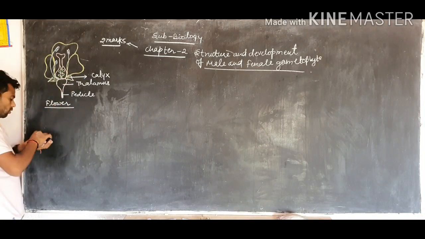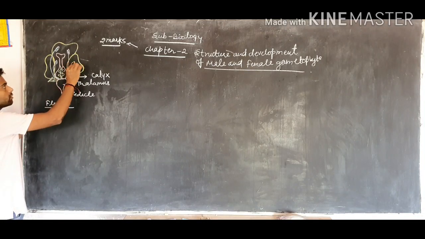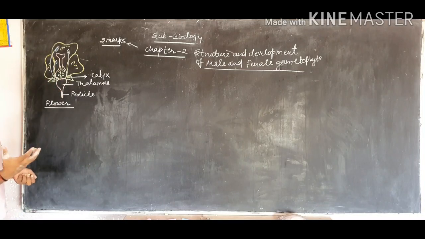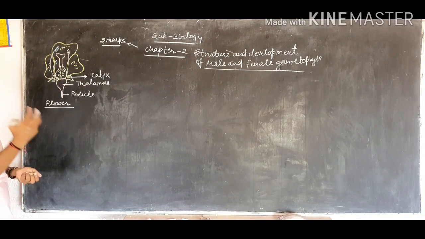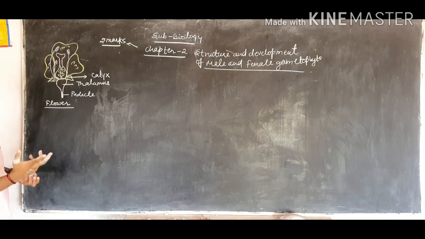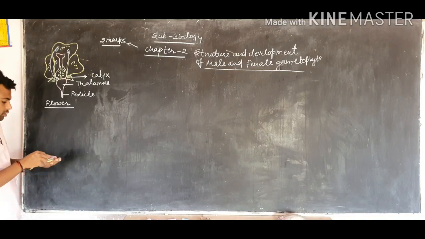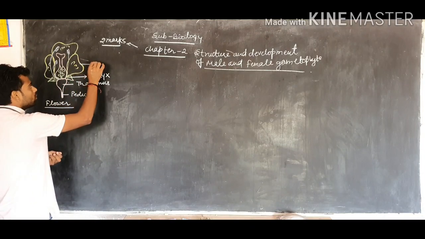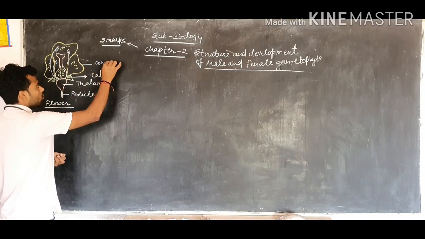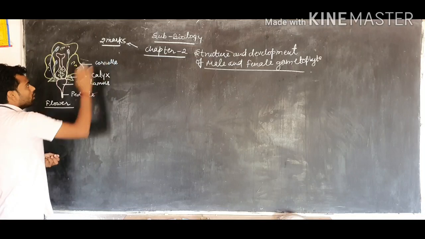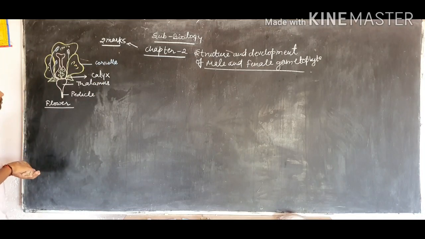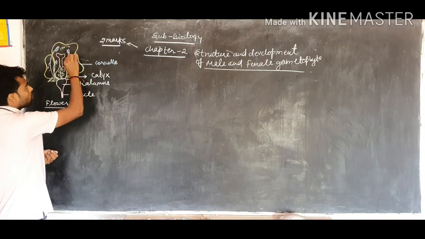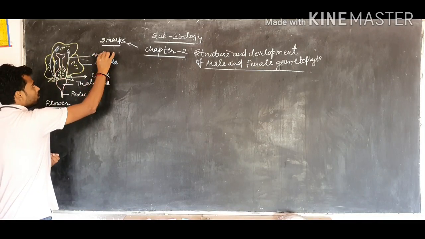The second whorl, which is more attractive and by which we can easily tell that the flower has a yellowish, purple, red or pink color, is called the corolla. And the third whorl is called the androecium.